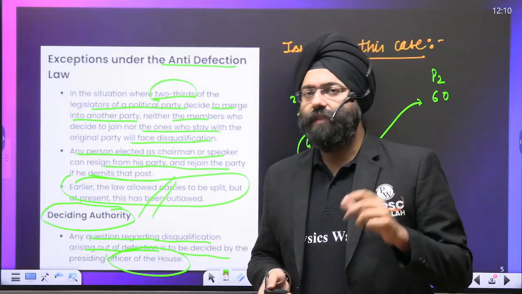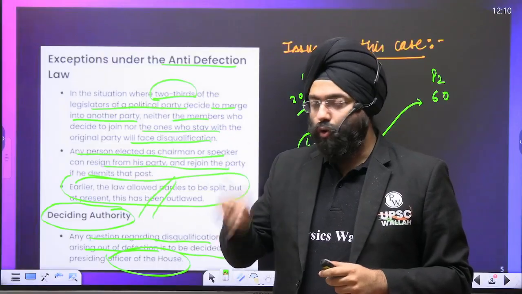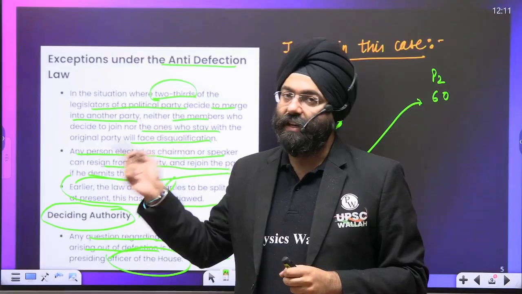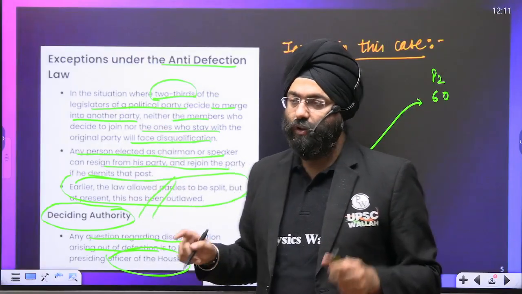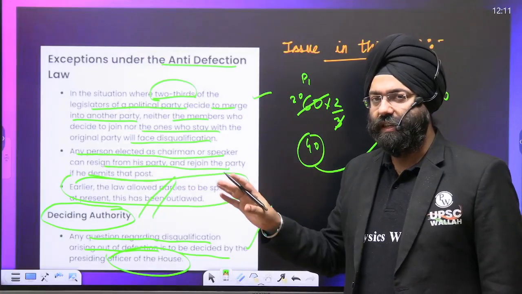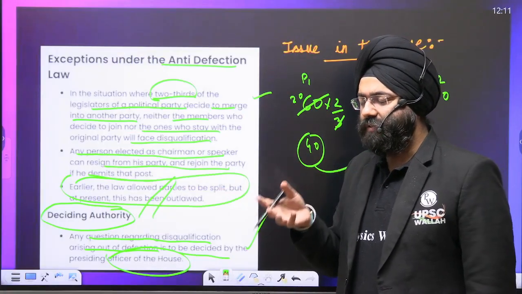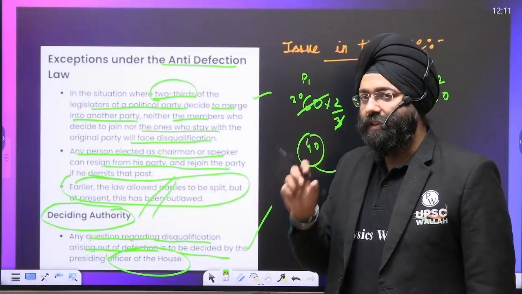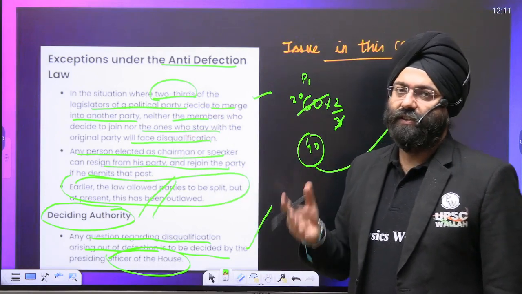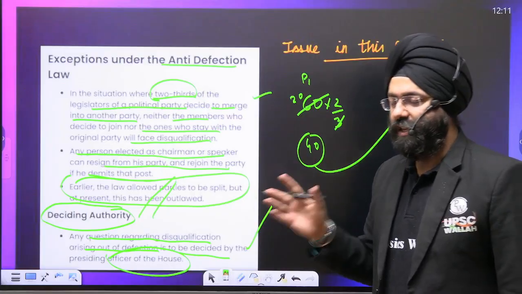Similarly, the role of the presiding officer also becomes a bone of contention, which is again in the case of Goa. So these two dimensions are a point of concern, and that is why a question can be asked with respect to the role of the speaker, and with respect to the loophole that is present in the anti-defection law also. So these are the cases which are important for you. That is GS paper 2.